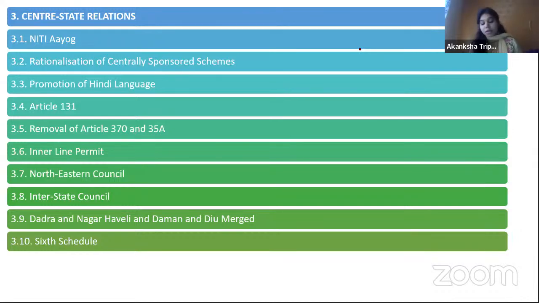Moving on. So our legislature is finished. The next topic is center state relations. Here we are going to study NITI Aayog, which was in the news. I will not tell you the details. Then rationalization of centrally sponsored schemes, promotion of Hindi language, Article 131, removal of Article 370 and 35A, inner line permit, Northeastern Council, interstate council, and these two, Dadra and Nagar Haveli and Daman and Diu merged, and sixth schedule. So these are things we are going to finish today.